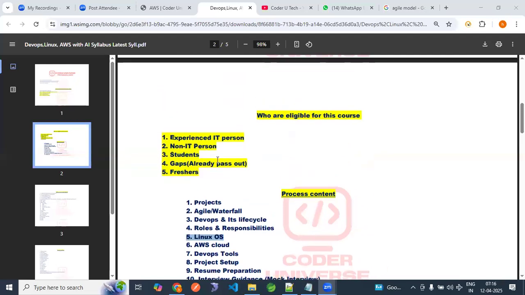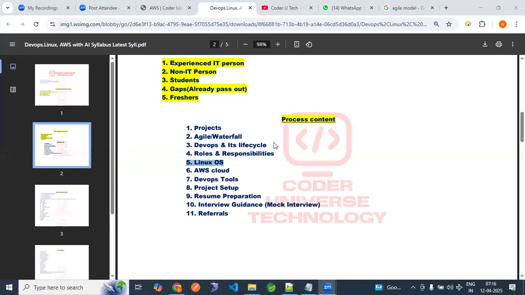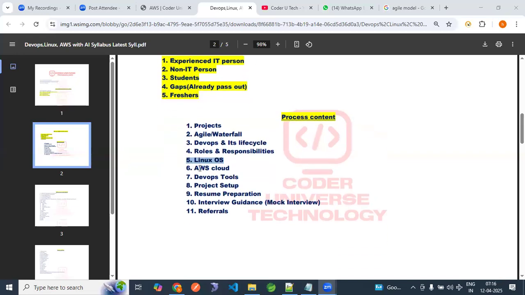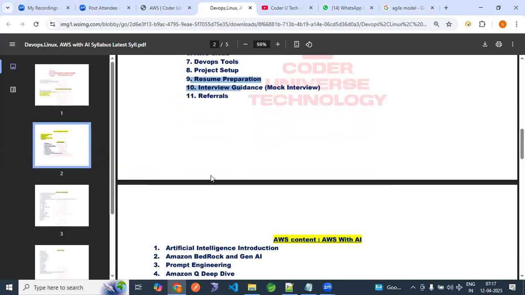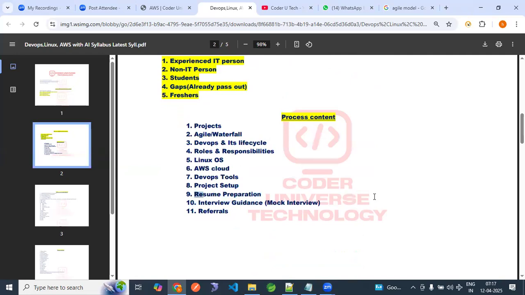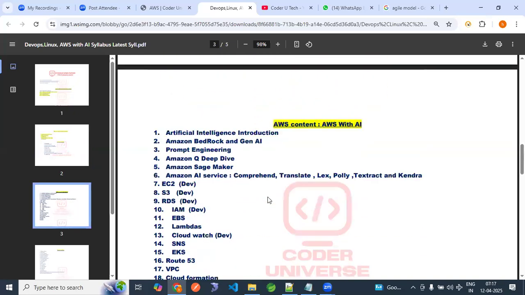Now try to observe. Syllabus wise, I will explain this. Here I am going to cover the Linux operating system with shell scripting as well. Whenever required, I will cover all these topics. Resume preparation, interview mocks, guidance, referrals, everything. When I talk about the resume, I will show you some resumes also, because people don't know how to prepare a resume and how to keep the tech stack. Your resume is your mirror. Based on your resume content only, you are going to be shortlisted. That is very, very important.